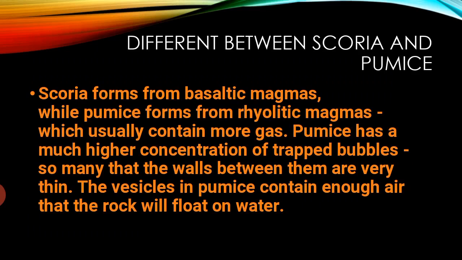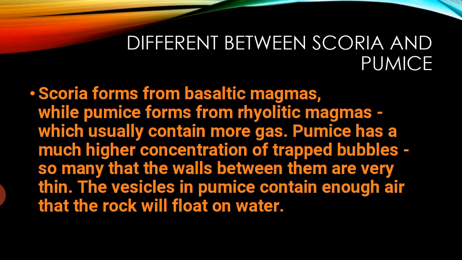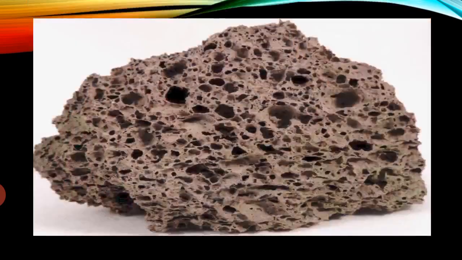The difference between scoria and pumice: scoria forms from basaltic magmas, while pumice forms from rhyolitic magmas, which usually contain more gas. Pumice has a much higher concentration of trapped bubbles, so many that the walls between them are very thin. The vesicles in pumice contain enough air that the rock will float on water. That's why pumice floats on water, because its vesicles have air. So that's why pumice floats in water.